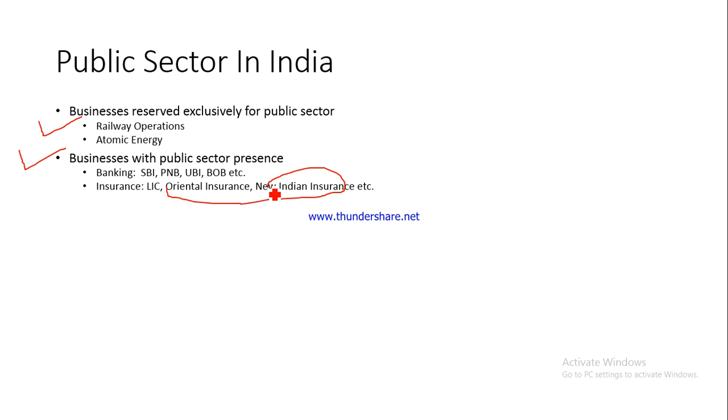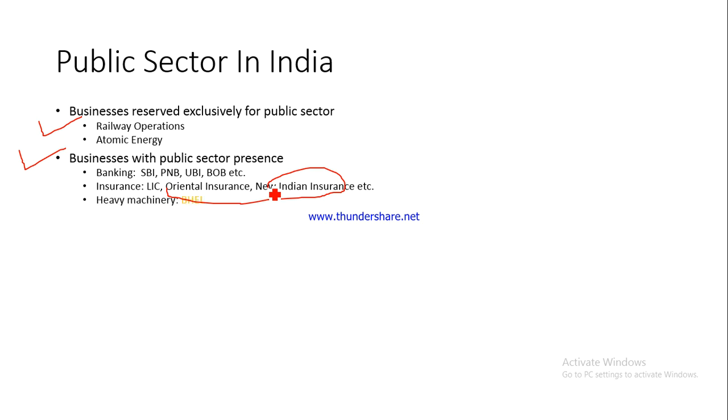For example, they could be providing health insurance, motor insurance, or travel insurance. They could be providing house insurance, which means your house property would be insured against any natural calamity like flood or earthquake. So they provide non-life insurance. There are 4 such PSUs in India which sell non-life insurance. The government is moving ahead with a plan wherein these 4 non-life insurers would be combined into one single entity.